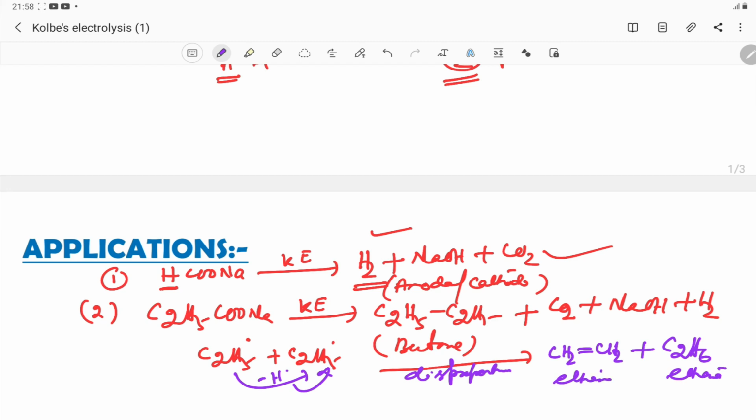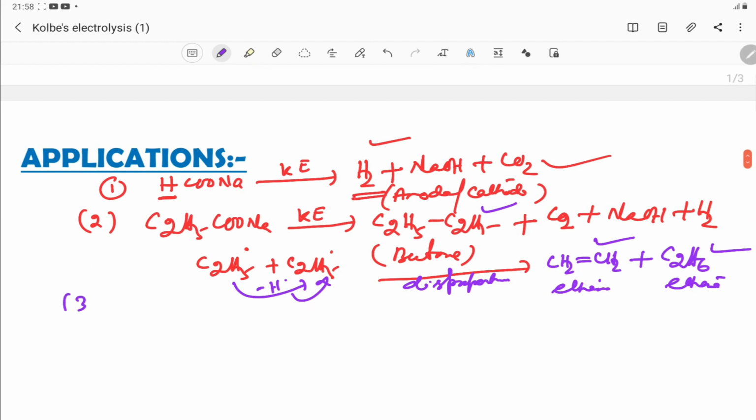This is also a byproduct. So butane, then ethane and ethene are all formed by the electrolysis of sodium ethanoate. This is one very important example, remember.